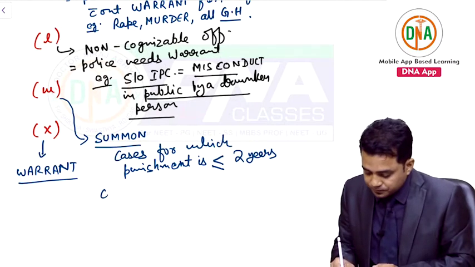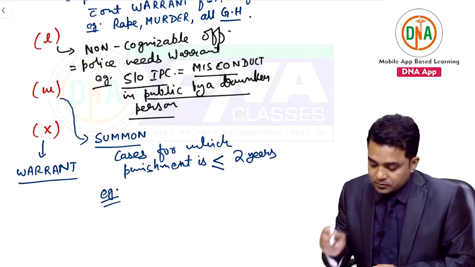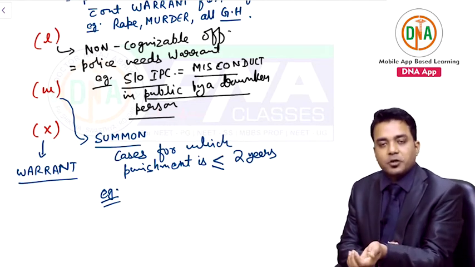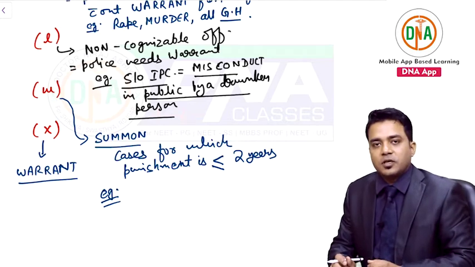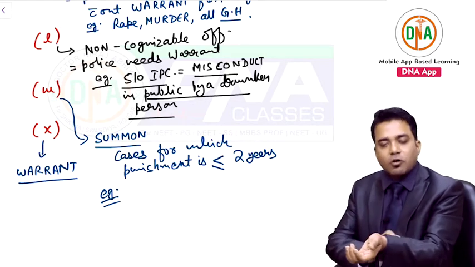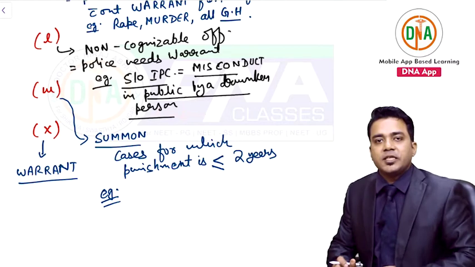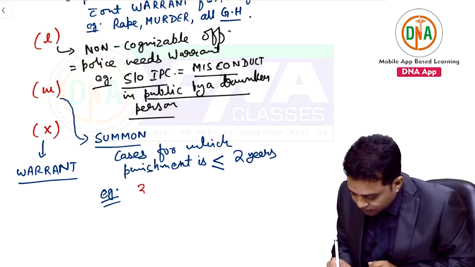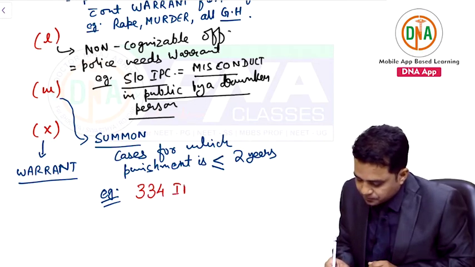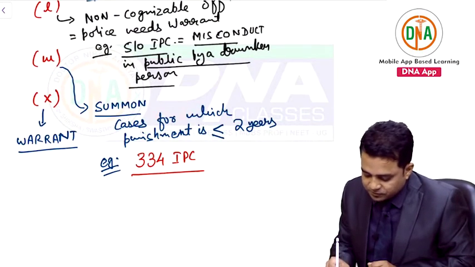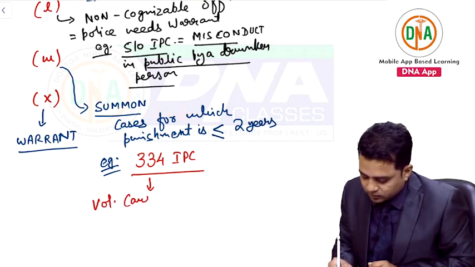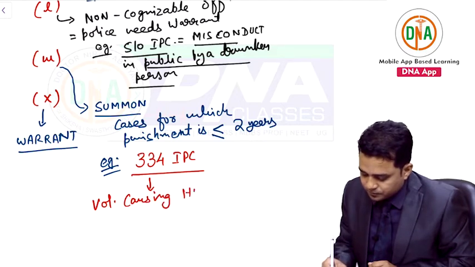For example, your AIIMS question, it was asked that on provocation, a person suffered some injuries over front of forearm. Injuries were simple in nature. So what will be the punishment to the person? This is your 334 IPC, which deals with voluntarily causing hurt on provocation.